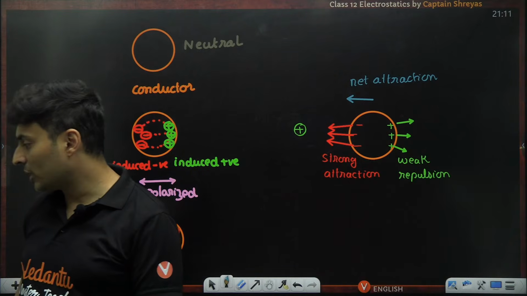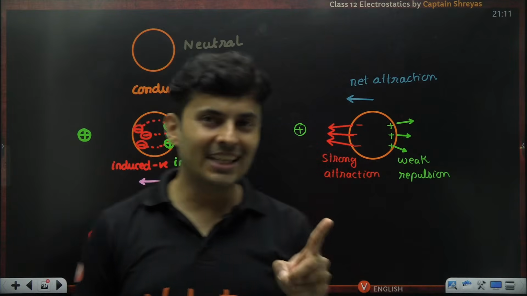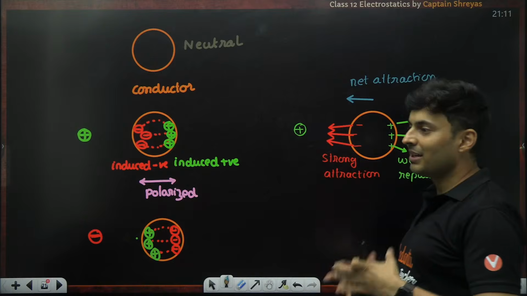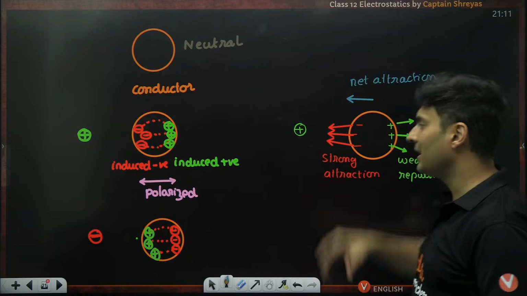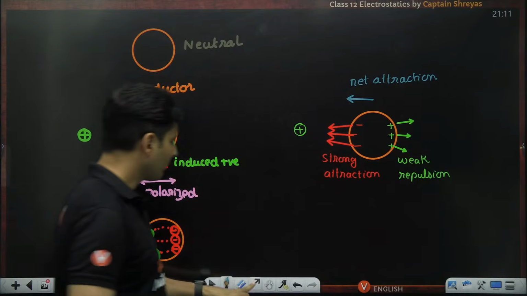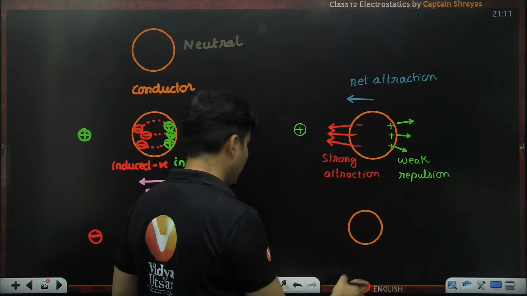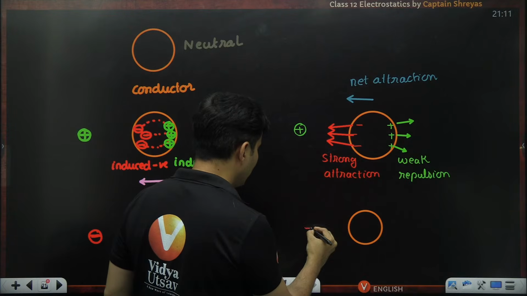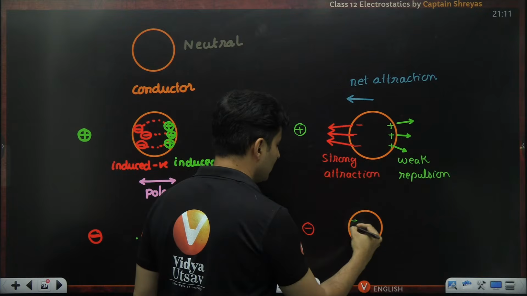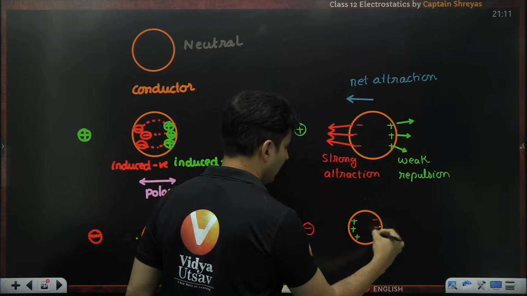Yes. So a lot of people think it will neither attract nor repel, but that can be the tricky question in JEE which can be asked. Many people will think nothing will happen, but the actual answer will be net attraction. Can you similarly guess what should be the answer for this particular thing when you take a negative charge over here? This will be positive, and of course, this will be negative.